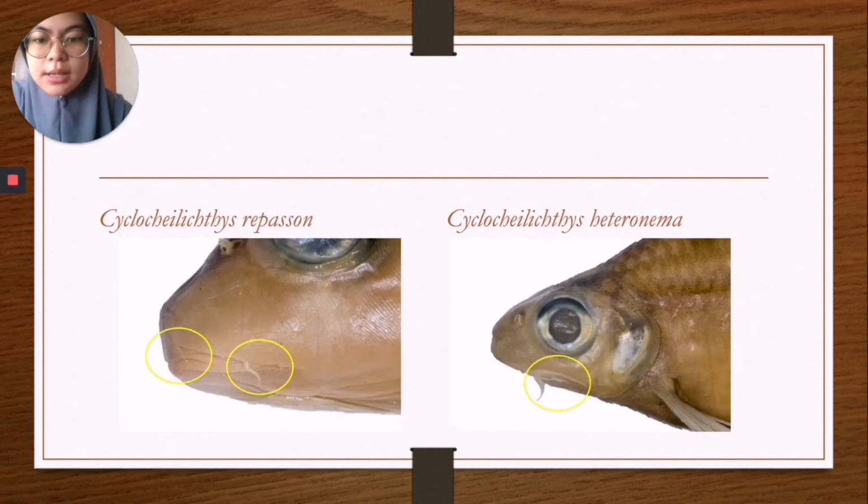The next is Cyclocheilichthys repasson at the left. Cyclocheilichthys repasson is the species that has two pairs of barbel. And lastly, at the right one is Cyclocheilichthys heteronema. Cyclocheilichthys heteronema is the species that has multiple single pairs of maxillary barbel.